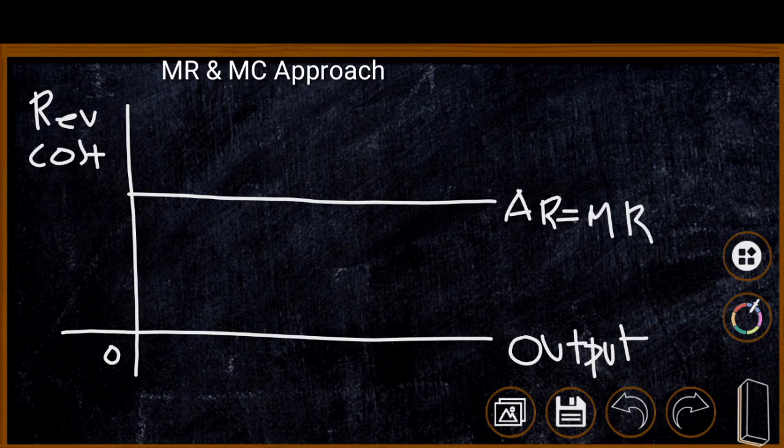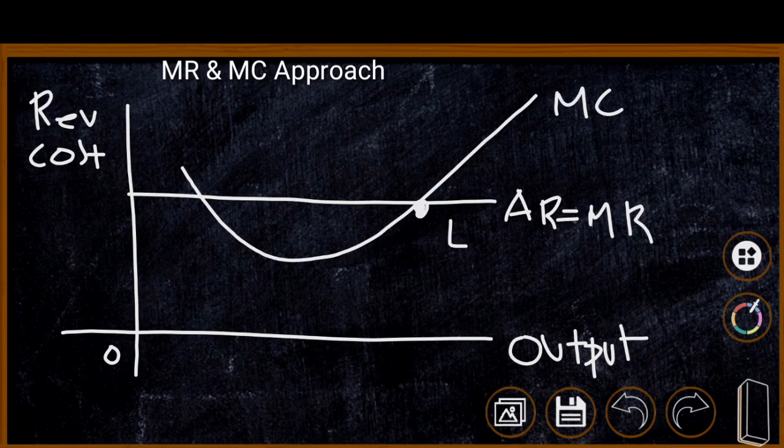Initially, we have AR and MR. We can draw the MC curve, the marginal cost curve, and MC is intersecting MR from below at this point E, where the equilibrium point is identified. At the point of equilibrium, we are producing OM level of output. Therefore, we have identified the equilibrium condition of the firm by identifying the intersection point of MC and MR, and on the basis of it, we have identified the equilibrium output, that is OM. Now we need to check whether the firm is earning abnormal profit or loss.